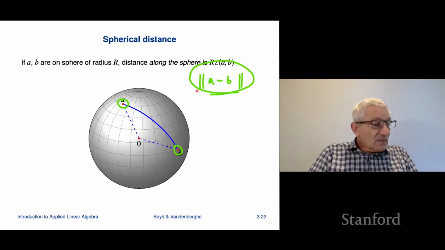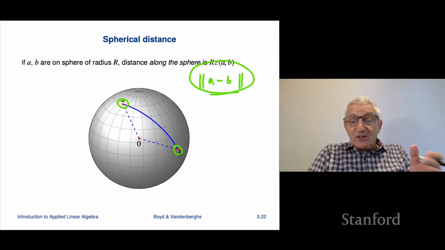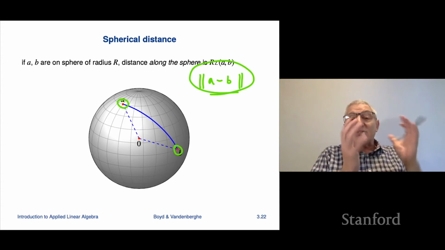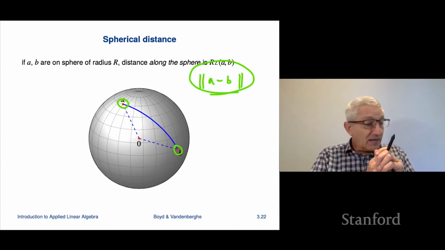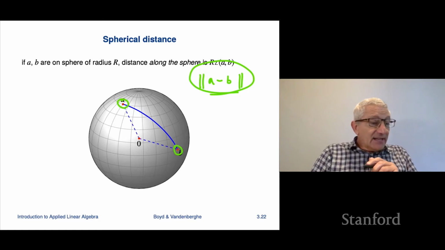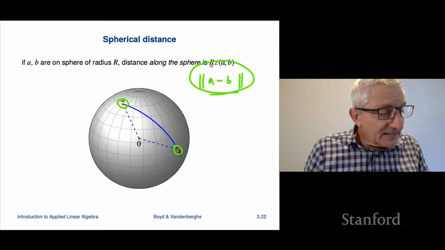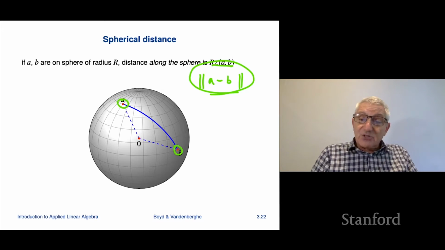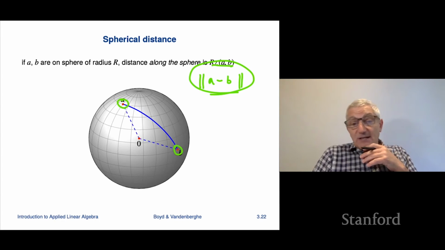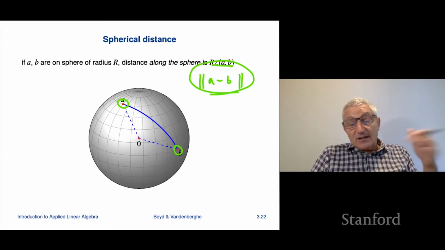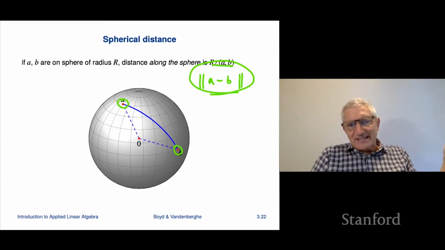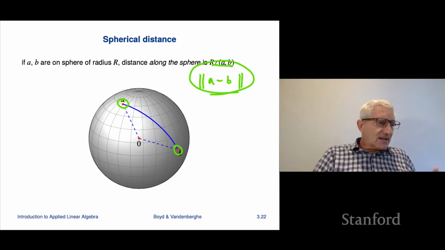Okay? The distance along the sphere asks what's the shortest path from one to the other, but you have to stay on the surface of the sphere. So no drilling. If you do that, it turns out that's exactly equal to the radius times the angle. The angle in radians, of course, not in degrees. That gives you spherical distance. So that's another way to think of angle as giving you some kind of a spherical distance. So that's kind of the idea.